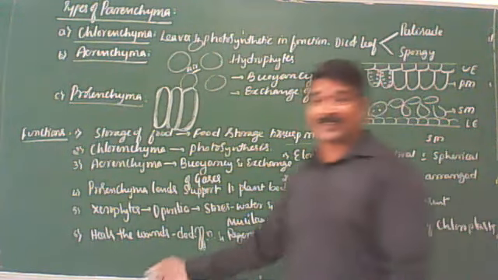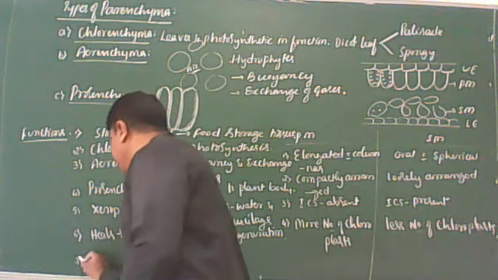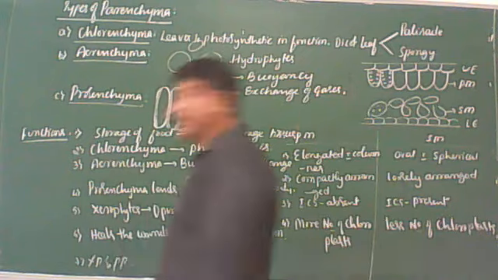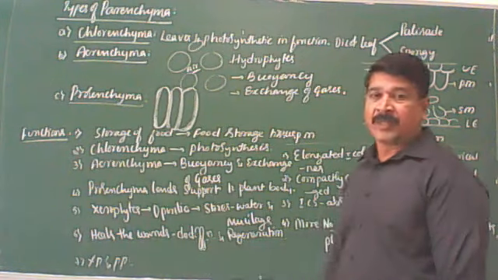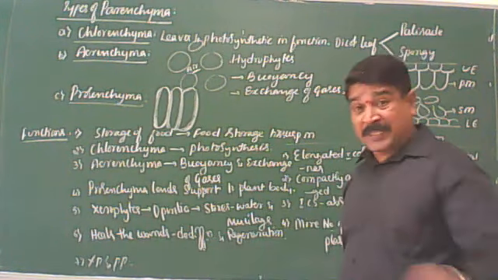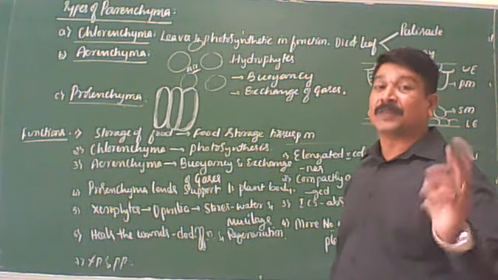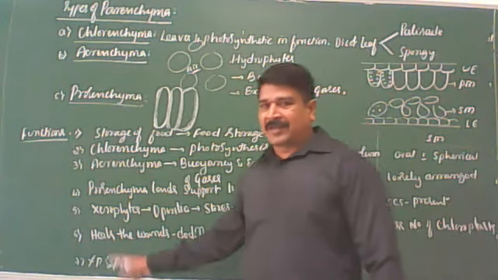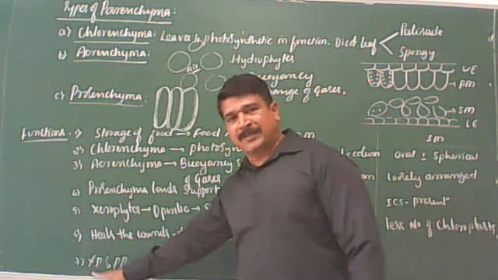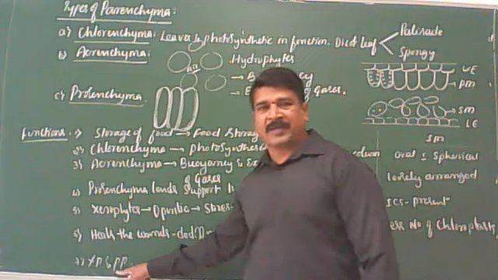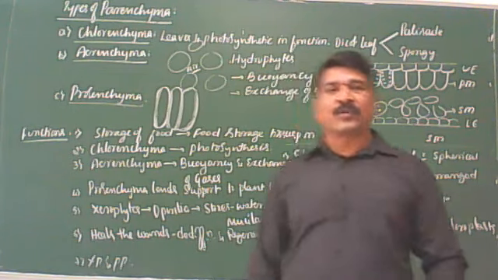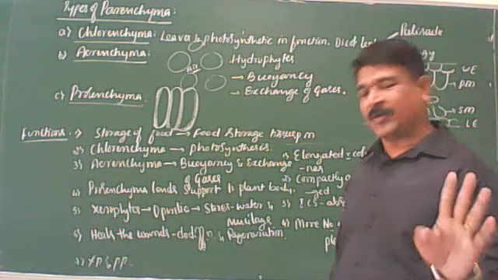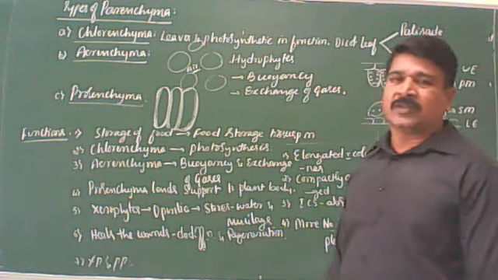One more function we can say. As we discussed, it is also found in association with the xylem and phloem. So xylem parenchyma and phloem parenchyma are responsible for the conduction of water, mineral salts, and food respectively, that you should keep in mind. This is also a function of the parenchyma. Okay, so next, structure.